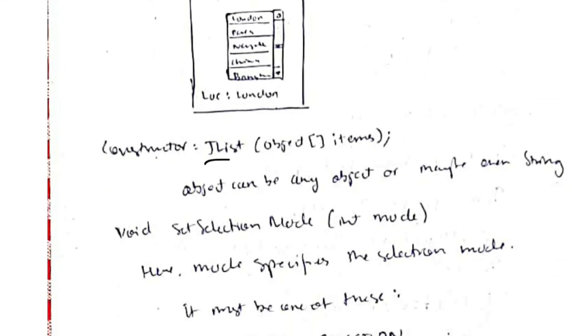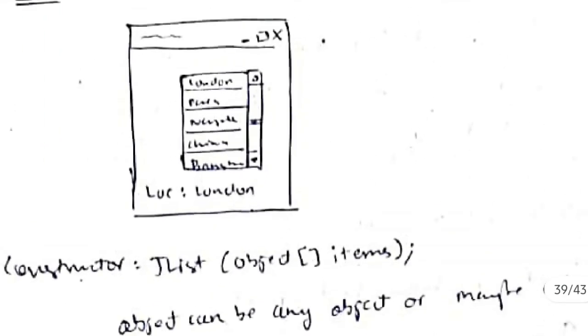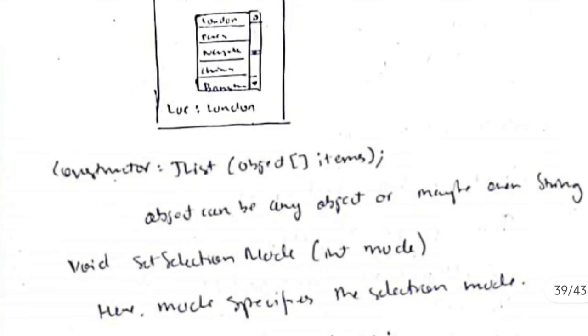The constructor is as follows. We will have the object array, means whatever we want to display here, that will be shown. Okay, in our case we will be using a string array. In each string we will have the name of the country here. Okay, so let's see the code.